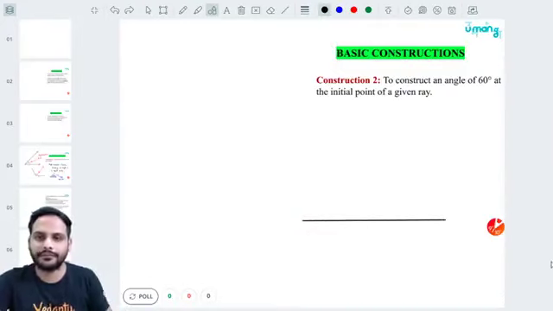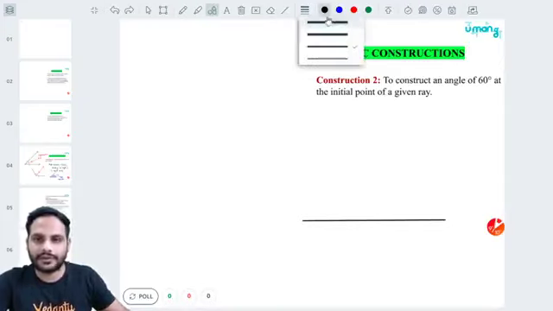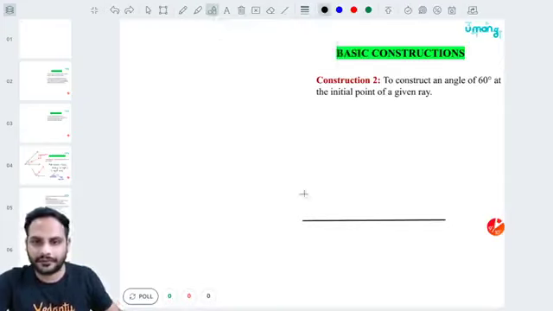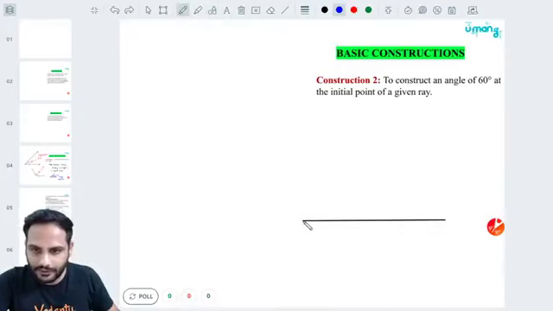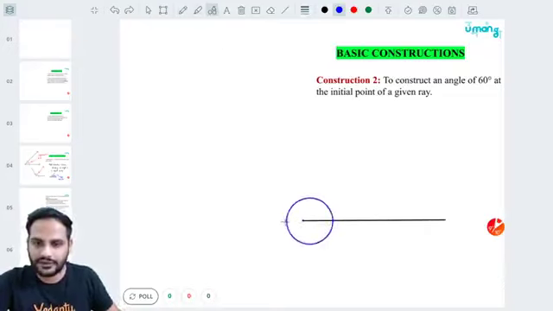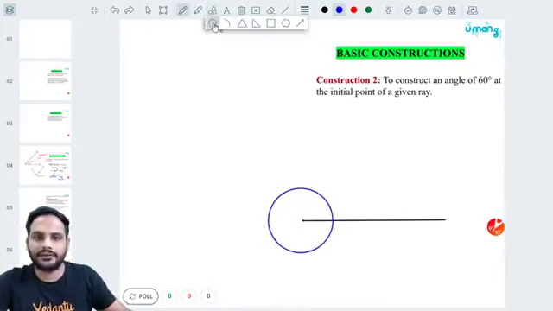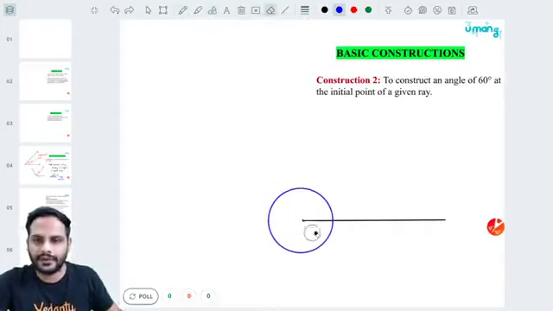Now what you'll do, keep the tip of the compass at this one end of this line, and draw one semicircle or more than that, whatever you like, something like this. Correct? Something like this figure you have to draw. Since I cannot draw a semicircle over here, I have drawn this full circle and I am erasing the remaining part.